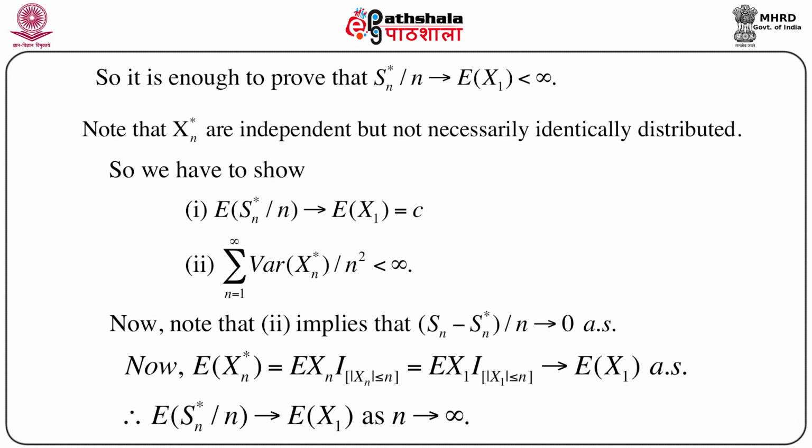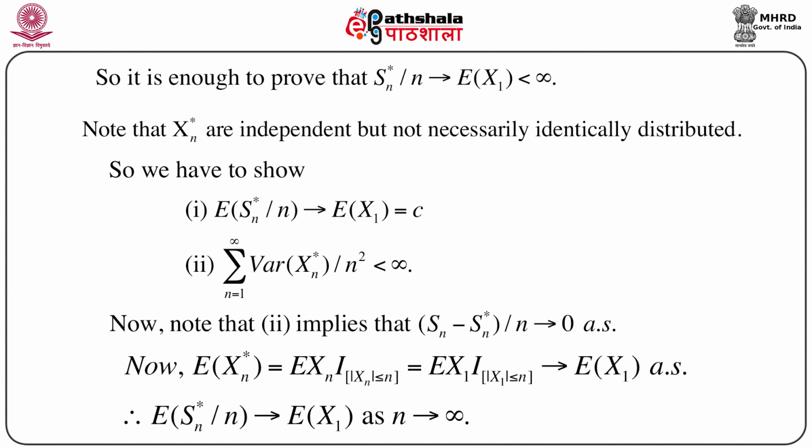Now note one important thing: we started with the sequence of random variables x1, x2, up to xn, which are all independently and identically distributed. But the xn star, the way we define this new random variable from xn, are independent but not necessarily identically distributed. This is a very important thing to note, that we are losing the identically distributed condition for the sequence xn star.